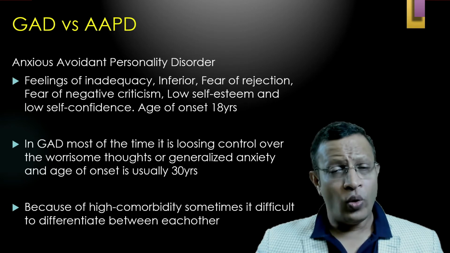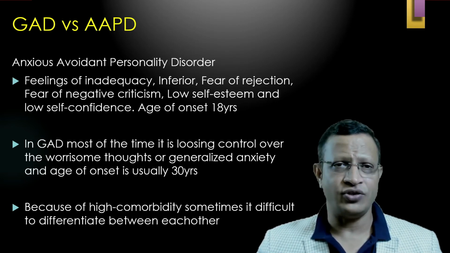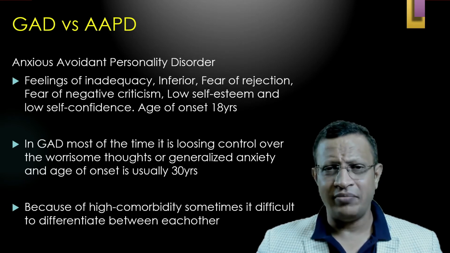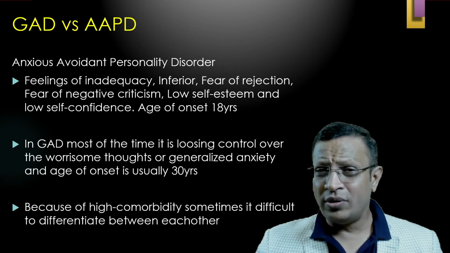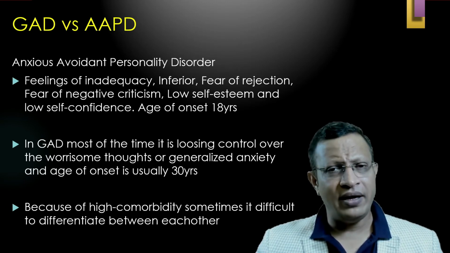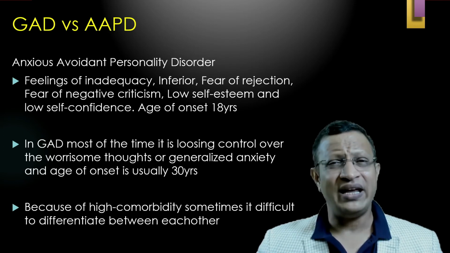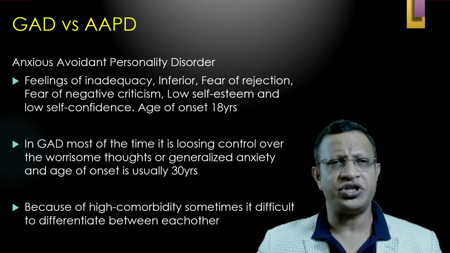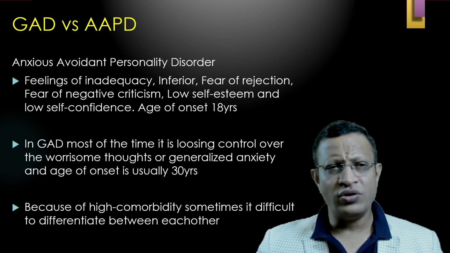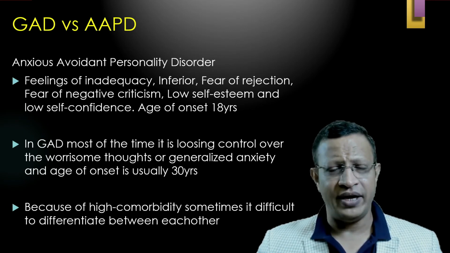Further, one needs to differentiate GAD from anxious avoidant personality disorder. In anxious avoidant personality disorder, most of the time the onset will be less than 18 years because it is a personality disorder. And invariably, the AAPD patients will feel they are inadequate, they are inferior, they will have fear of rejection by others, fear of criticism. Low self esteem and low self confidence are the characteristics of AAPD.